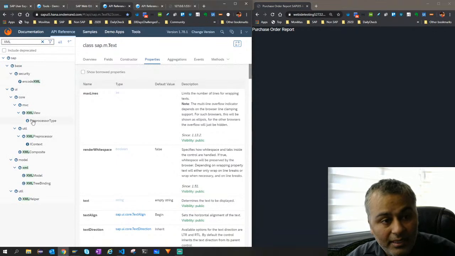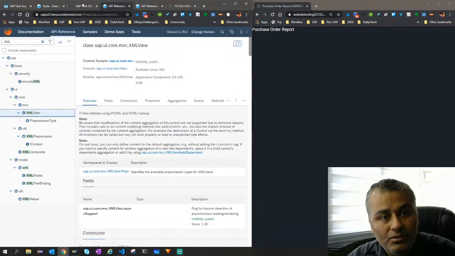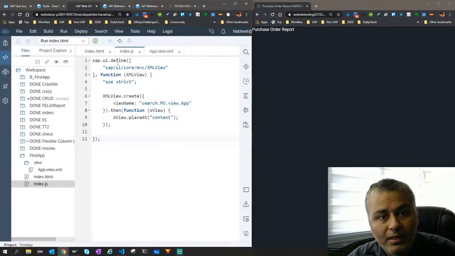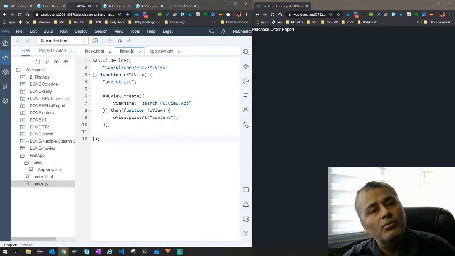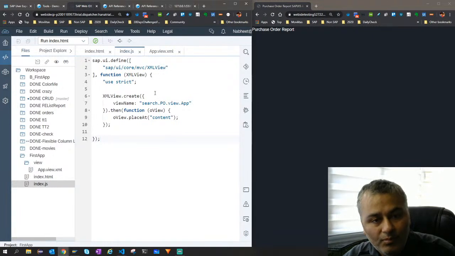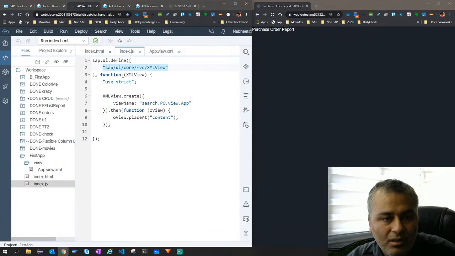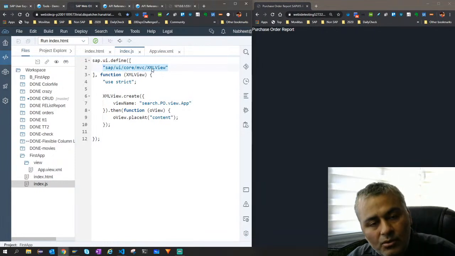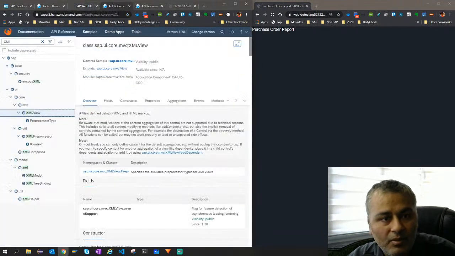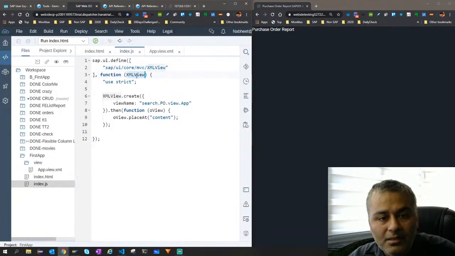Yes, we have this XML view, sap.ui.core.mvc.XMLView, because I want to create this XML view programmatically as of now. Tomorrow in our next session on Thursday, we'll simplify this more. So all I say is I want to load this module sap/ui/core/mvc/XMLView. It is coming from this place, replace dot with slash, added a dependency here, and then